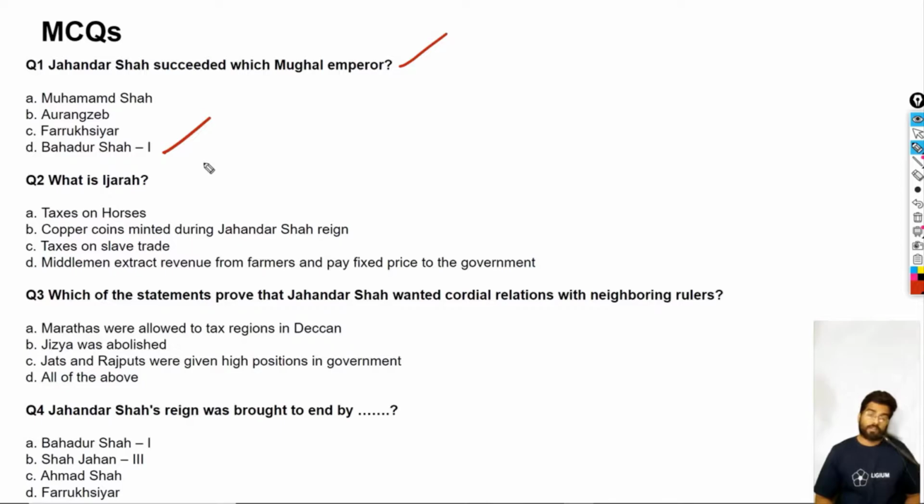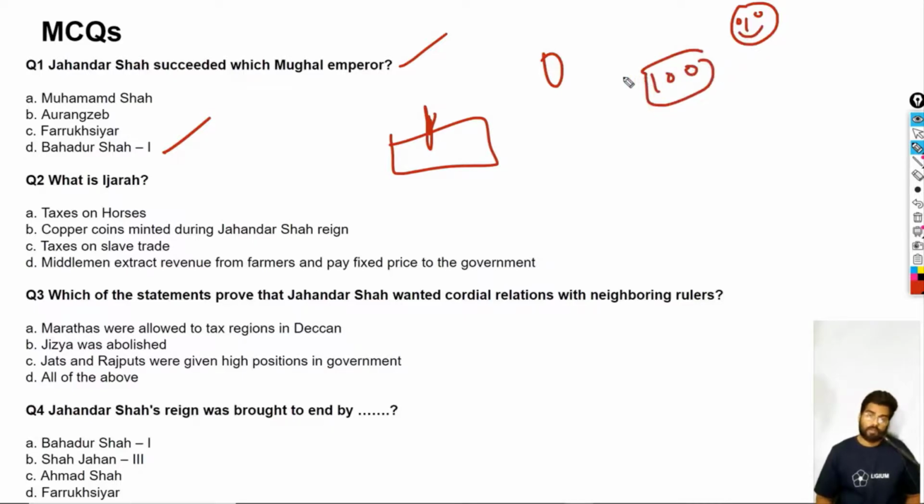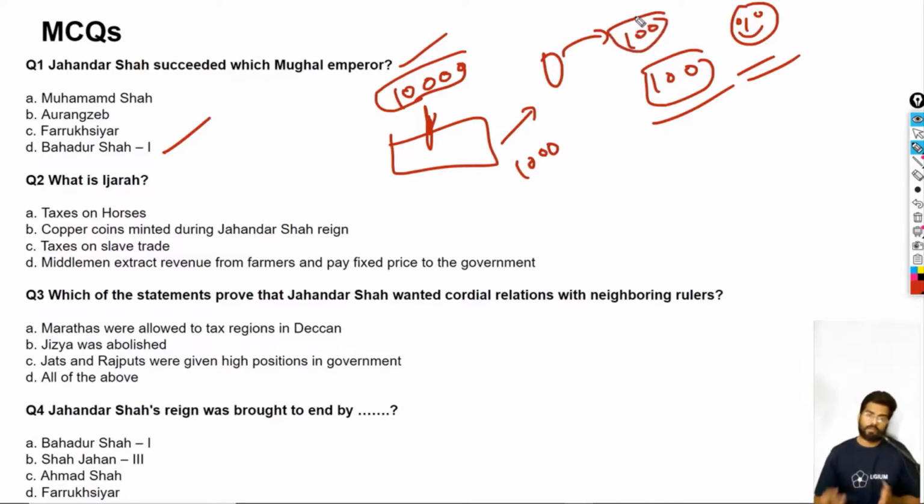What is Ijara? As I mentioned before, this is the land, and then we have the farmer, then the middleman, and then the Mughal emperor. He has asked to give him 100 rupees every month or every year. The middleman collects, let's say, 1000 rupees, but he definitely has to pay 100 rupees to the Mughal emperor. That's the deal. The problem is the middleman used to collect a lot of money from the farmers, which was detrimental to the whole agriculture economy. But overall, the Mughal treasury was only getting 100 rupees. So that was the problem.